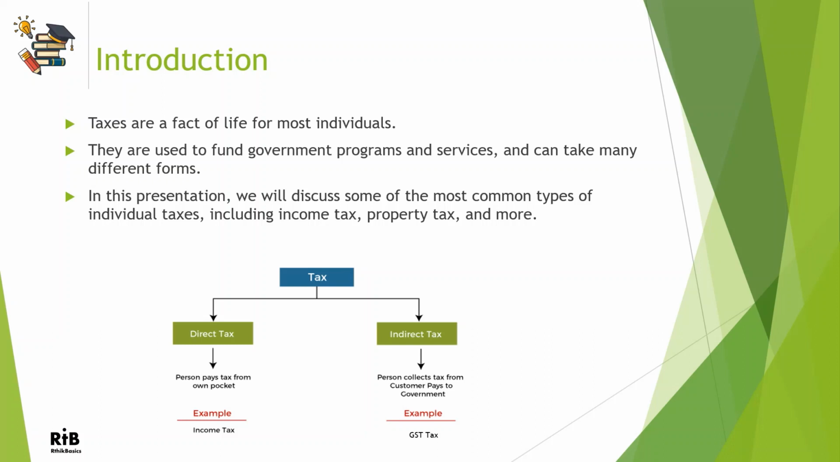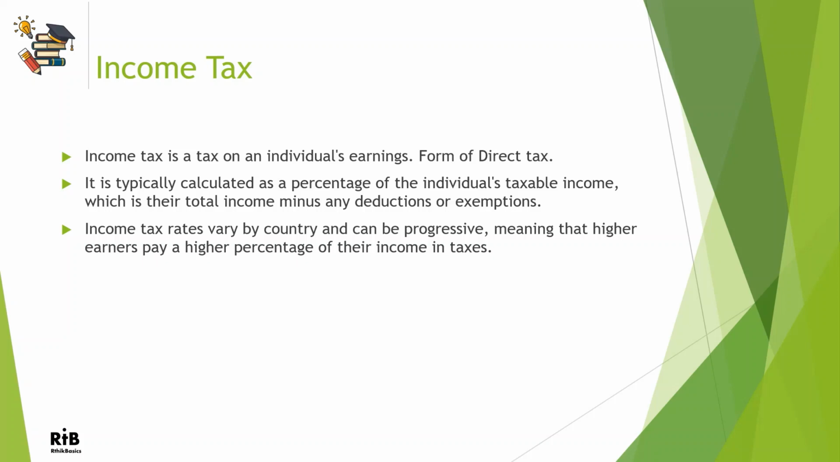The first tax we will see is the income tax. Income tax is the tax on an individual's earning, a form of a direct tax. Let's say you earn a salary from your job. That salary is your earning. You have to pay taxes on earnings as per the government rules in a country. It is typically calculated as a percentage of the individual's taxable income, which is their total income minus the deductions or exemptions that might be there as per laws. Income tax rates vary from country to country and can also vary based on the amount of earnings that an individual has.